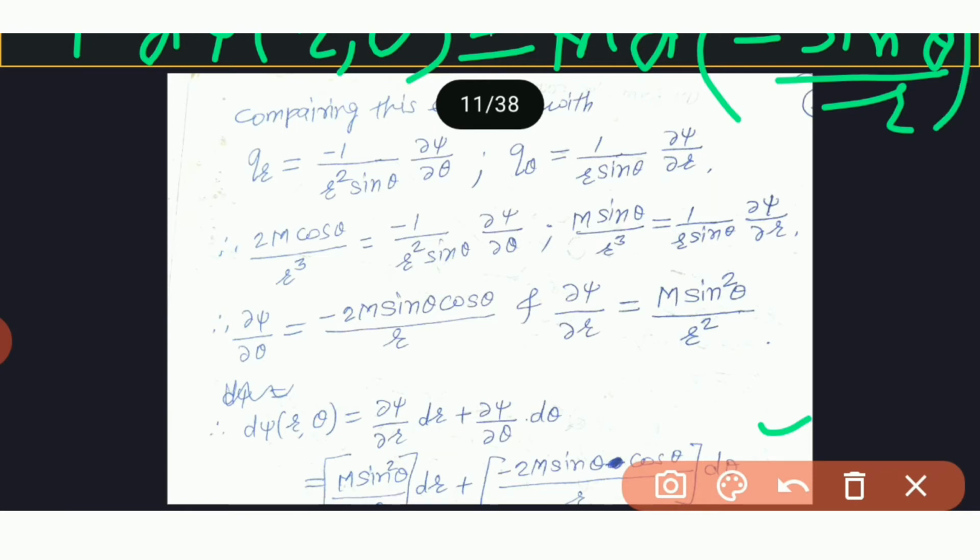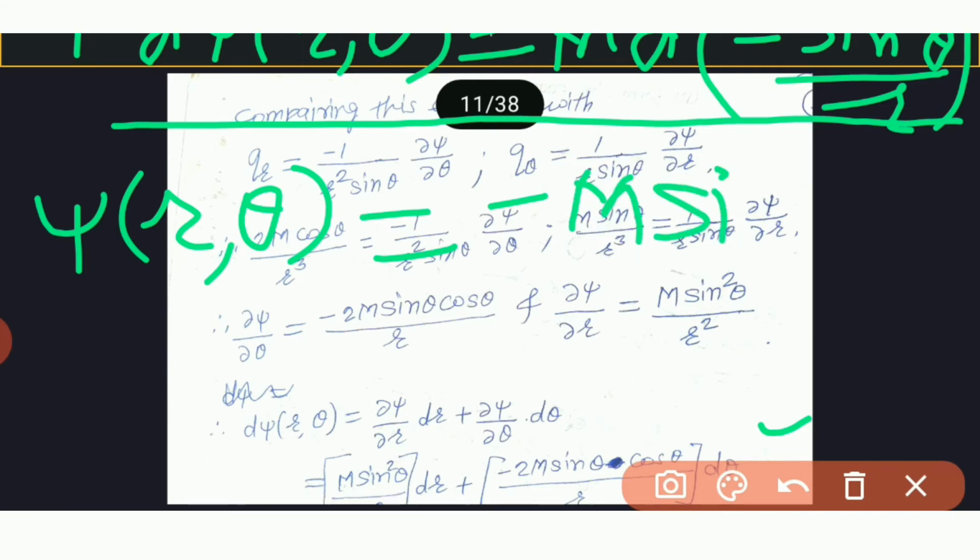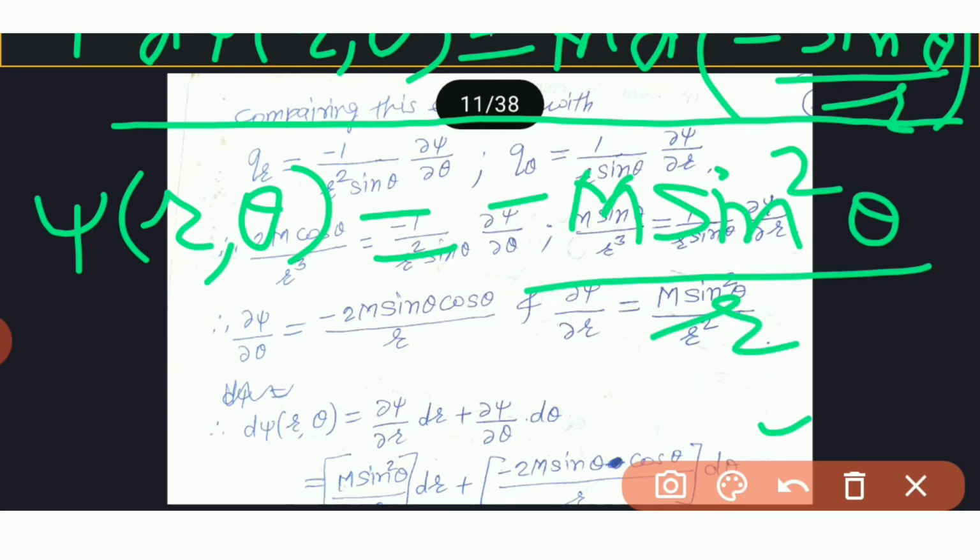This can be written in this form. If we integrate this, then what we get? We get psi of r theta is equal to minus m sine square theta upon r. We get this result.